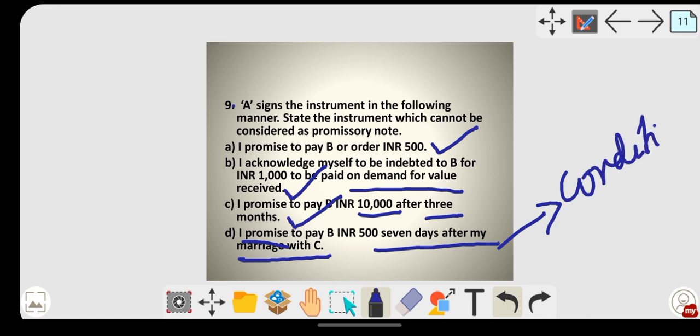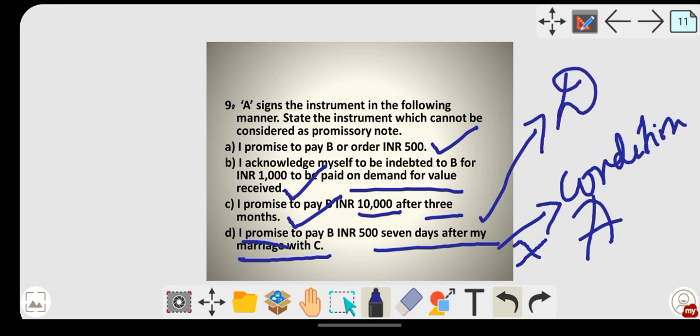A is laying a condition that I will pay B, but 7 days after my marriage with C. As per the act, negotiable instruments are unconditional. Since here there is a condition, you cannot write such a statement in a promissory note. So here D is wrong, that's why, as per the question asked, D will be the right answer.